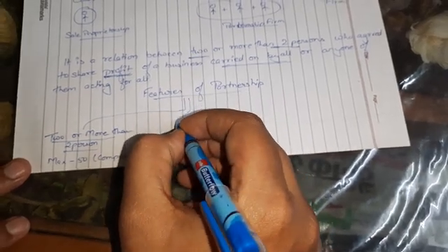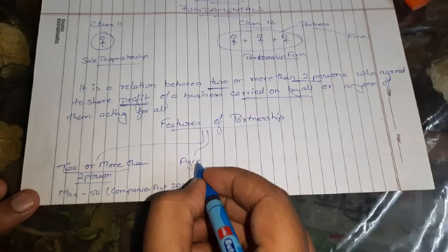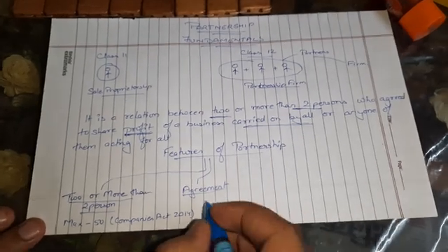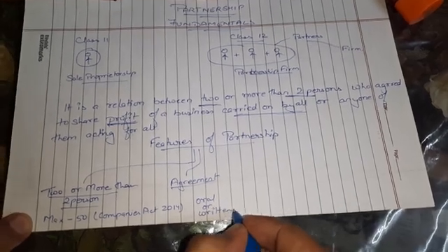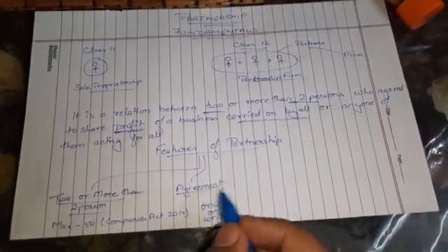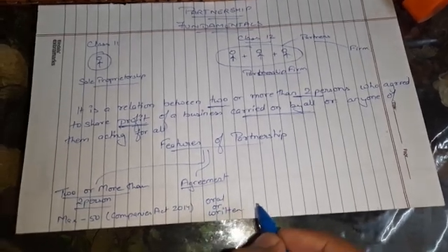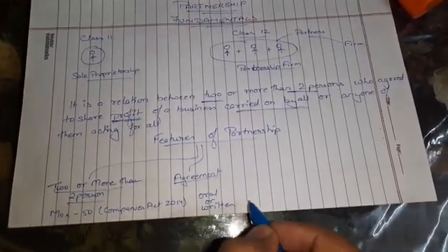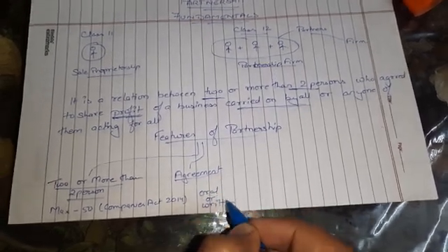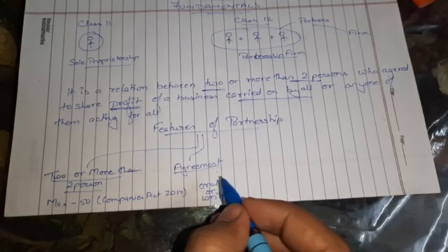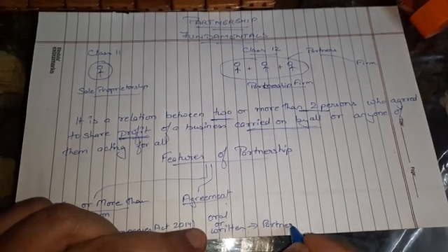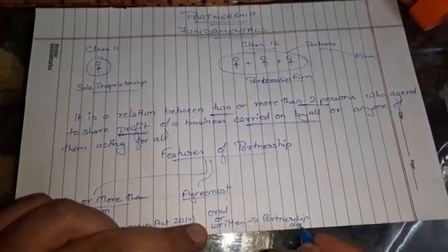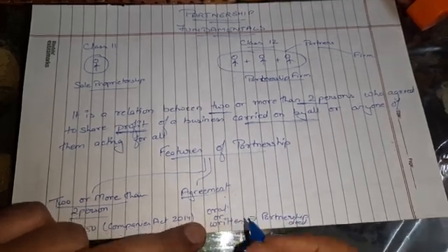The second feature is the agreement. This is the most important part of this chapter. The agreement is generally oral or written. In a partnership the agreement is not compulsory, but if it is done, that is the best, because the partnership should be done in written form, though it can be done in oral or written form. When the agreement is in written form, it is known as a partnership deed. So the agreement is made either orally or in writing.